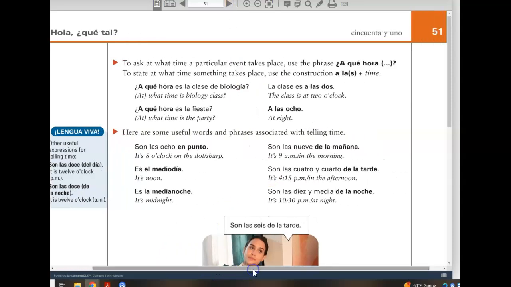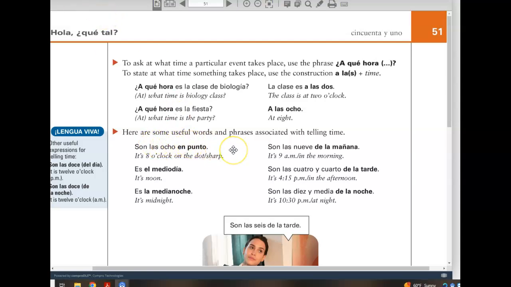To ask what time something takes place, at what time would be ¿a qué hora? The response to a qué hora would begin with a la, if the time is 1 o'clock, and a las, if the time is anything beyond 1 o'clock. ¿A qué hora es la clase de biología? What time is biology? La clase es a las 2, at 2 o'clock. ¿A qué hora es la fiesta? What time is the party? A las 8. It's at 8 o'clock.